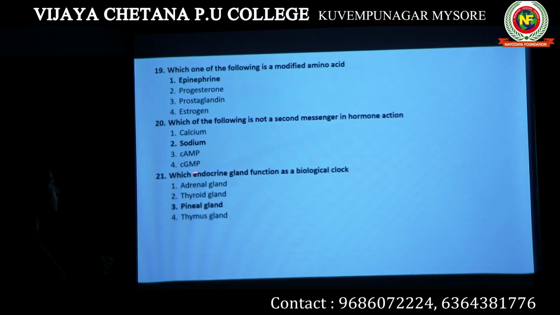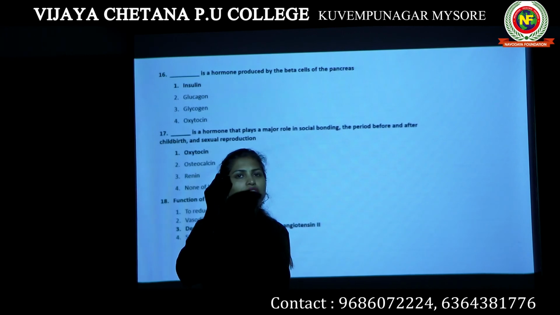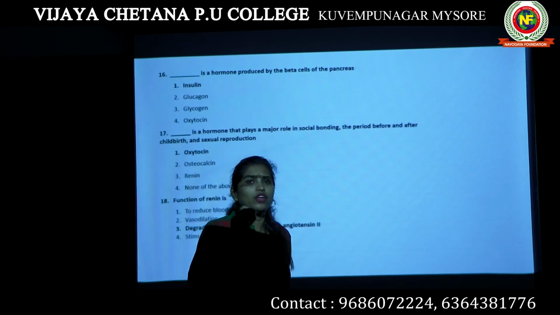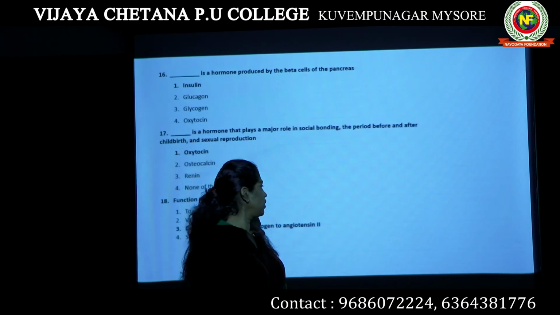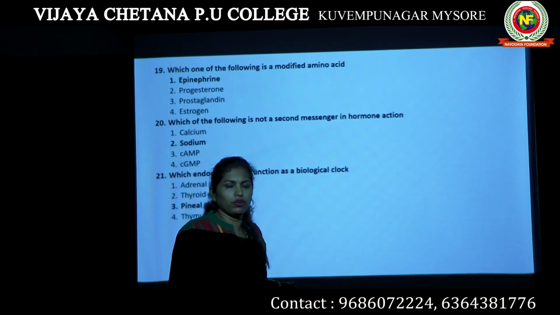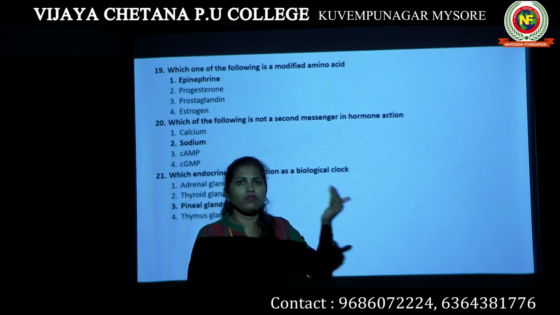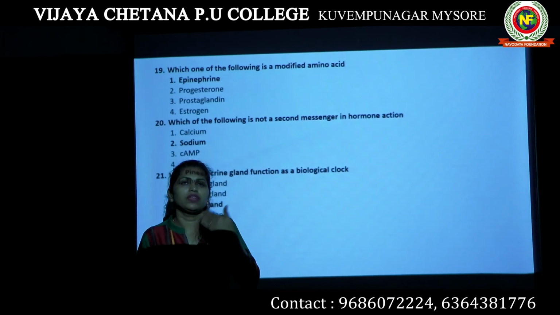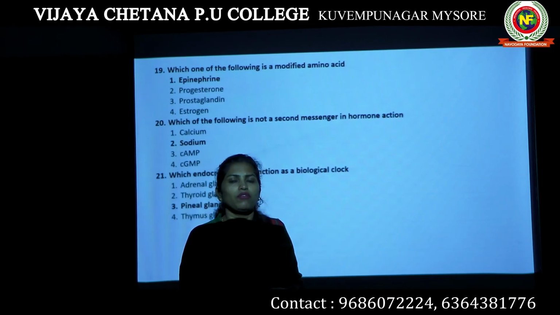The next question: which endocrine gland functions as a biological clock? The hormone melatonin controls our 24 hour rhythm. It actually controls our sleep-wake cycle, the biological clock. What time we have to sleep, what time we have to get up, everything is pre-decided in our body, right? We cannot sleep for a very long time.